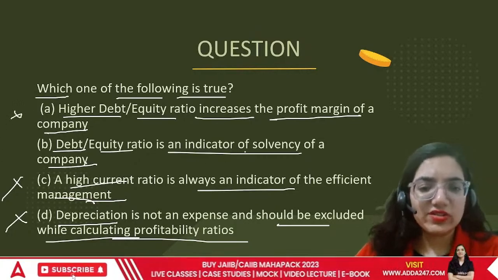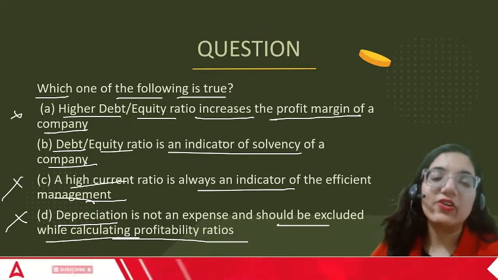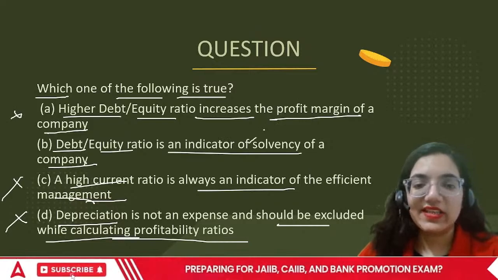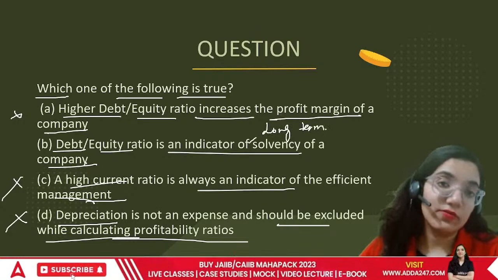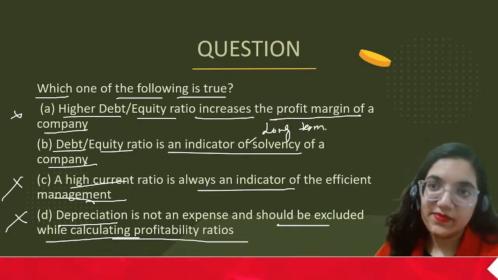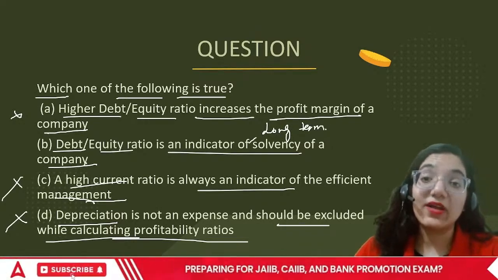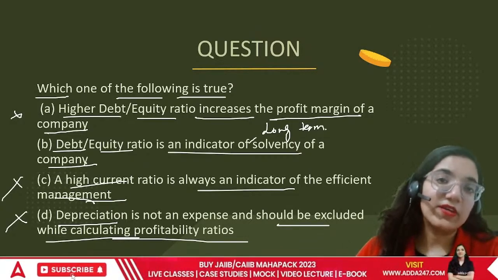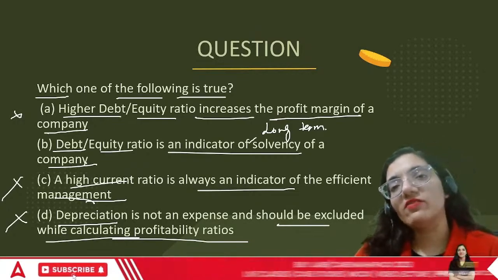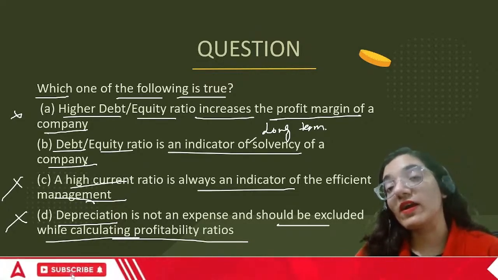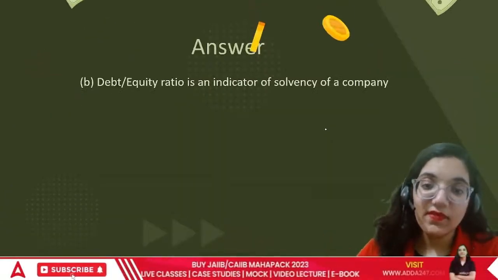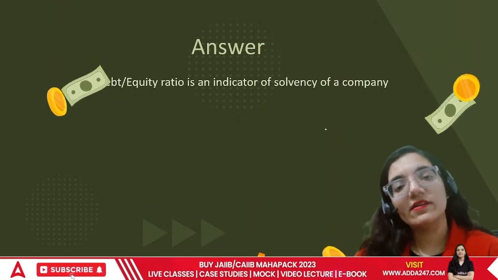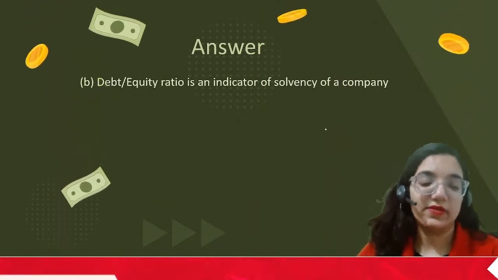Debt equity ratio is an indicator of solvency. In actual, it's basically an indicator of long-term solvency, not short-term. For short-term, we have current ratios. If I ask you for money today, do you have money today, and you say yes, that means you have short-term liquidity. If I ask you after 5 years, can you pay me back, and you say yes, I can pay you back, that is long-term solvency. Anything which is beyond 1 year is considered long-term. That's the rule.